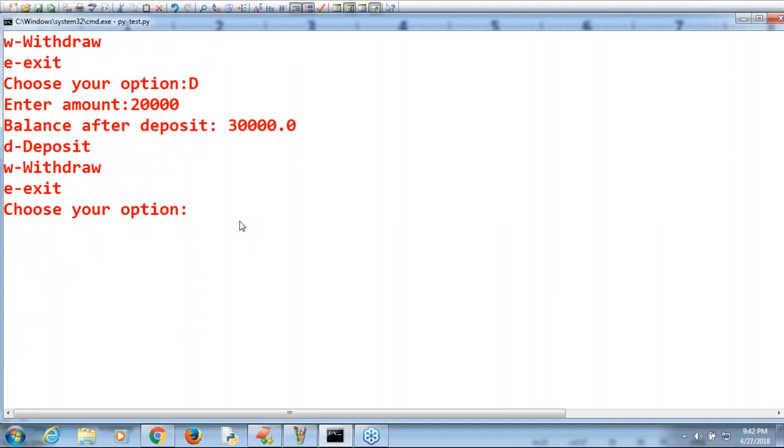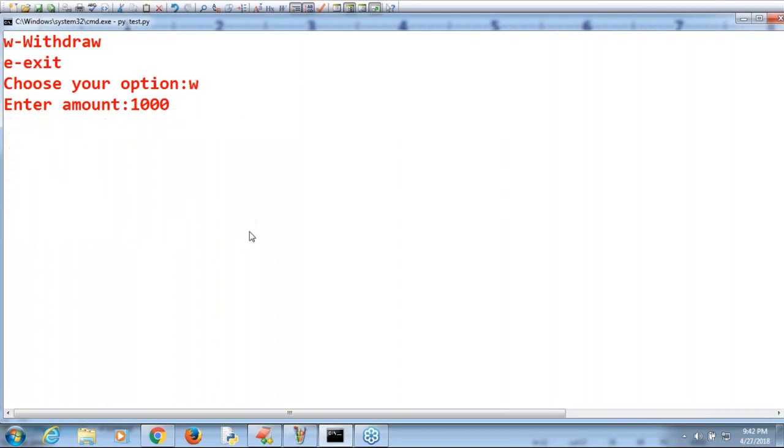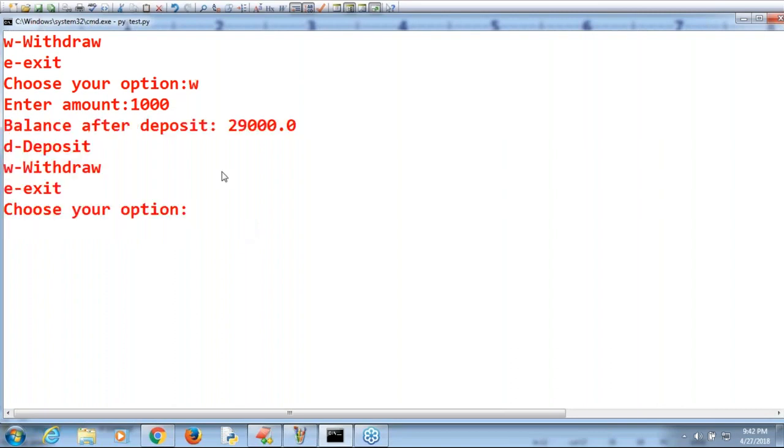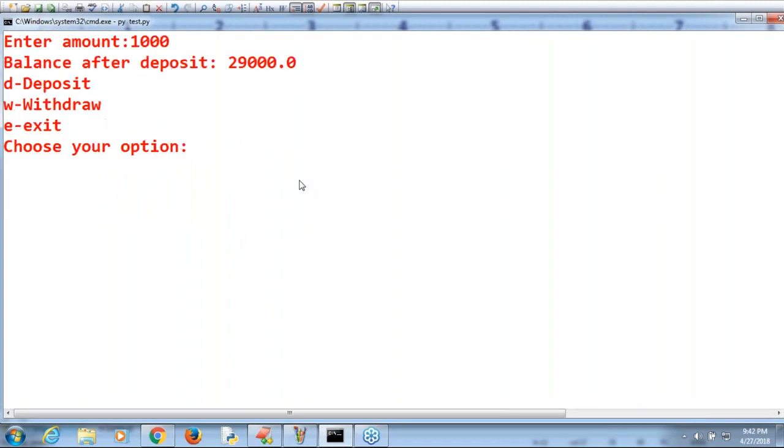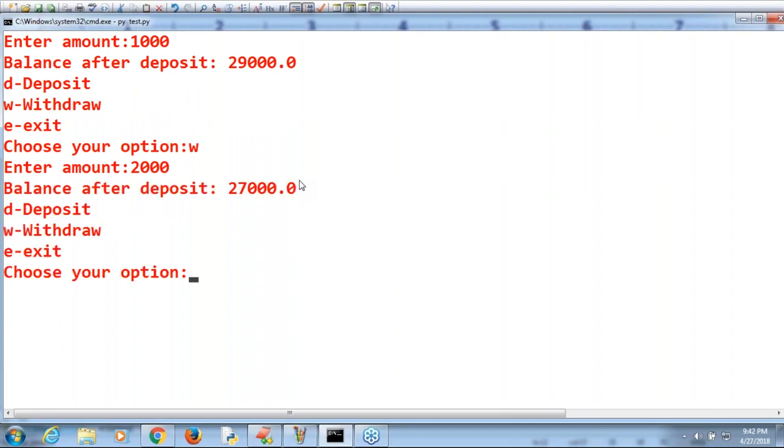Now I want to withdraw. Withdraw just 1,000 rupees only. Then automatically the balance after withdraw, here we just record a change, because of copy paste. The balance after withdraw is 29,000 rupees, right? Enter your option. Again withdraw. 2,000 rupees I want to withdraw. Then 27,000.